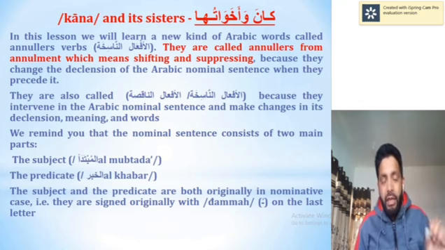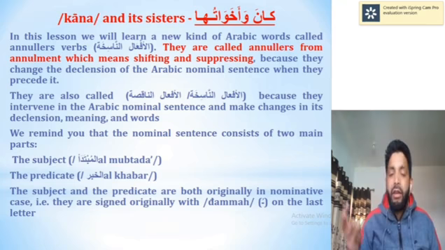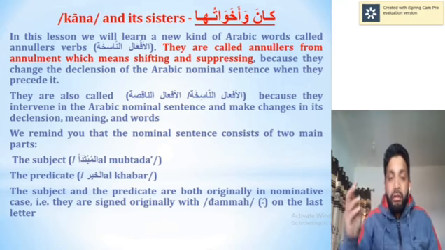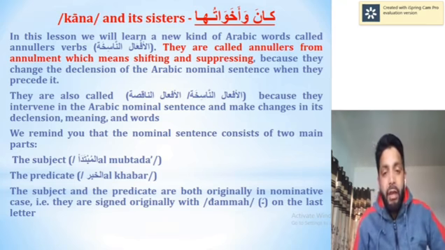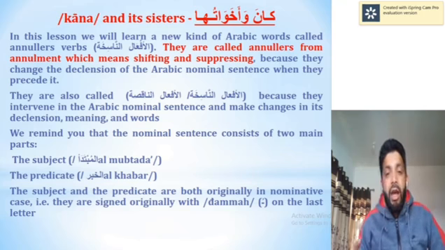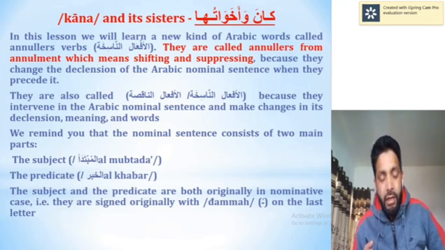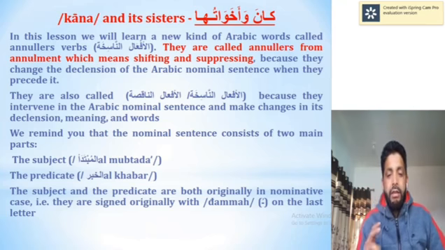The sign of a noun being in the nominative case will be either dhamma or dhammatu tanween, or even waw in the sound masculine plural, and alif in the dual.